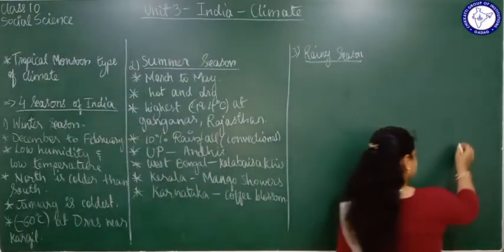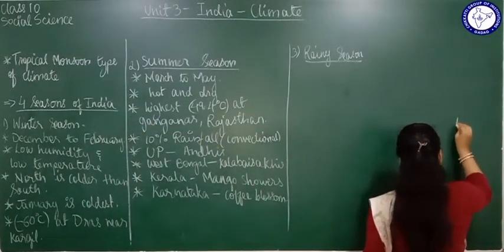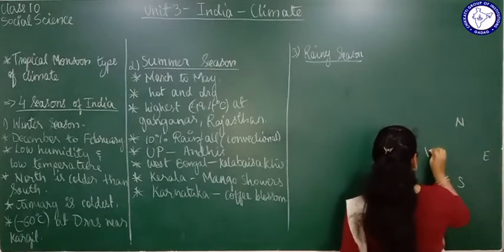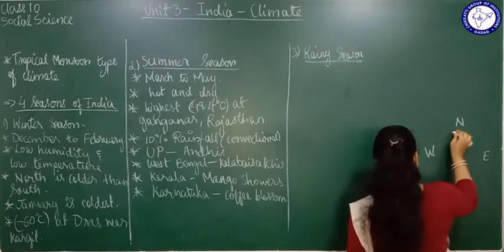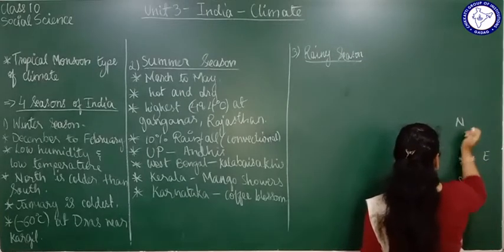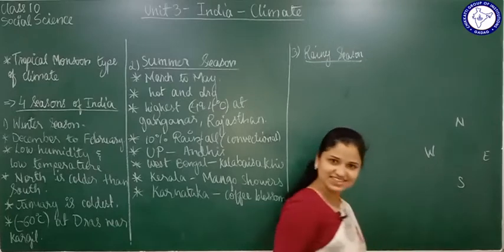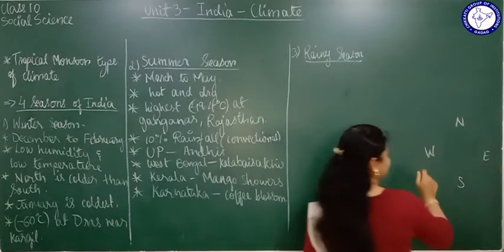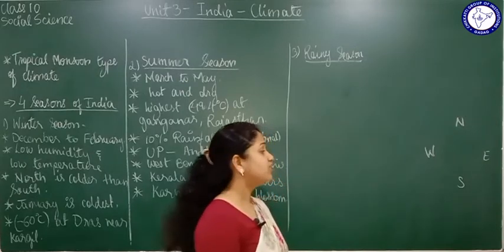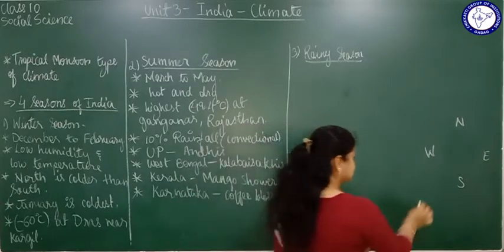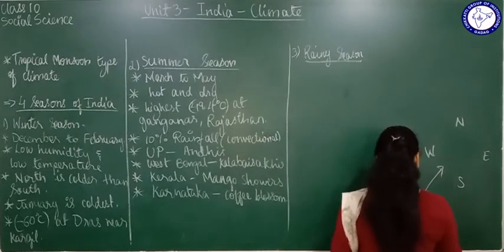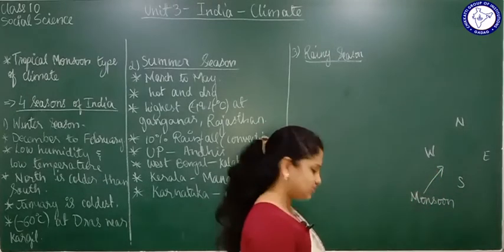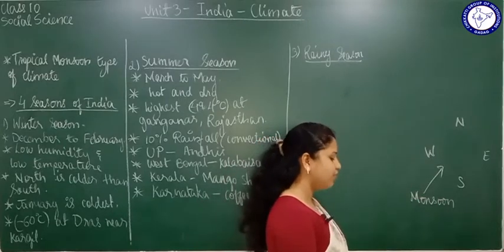Suppose, I'm not good at drawing, so I will not draw the map here. I'll just write north, south, east, west. Suppose in the middle there is India. This is the north part of India, south part of India, east and west part of India. So the monsoon is going to start from the southwest. That's why the Indian monsoon is known as the southwest monsoon.